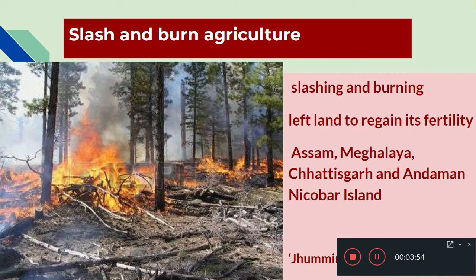So that's our first learning objective. What is zooming cultivation? It is another name for slash and burn agriculture. In this, they slash land and burn the land, and also they leave the land to regain fertility and then cultivate. This type of cultivation is known as a primitive subsistence farming method. In that we have mentioned zooming cultivation or slash and burn agriculture.